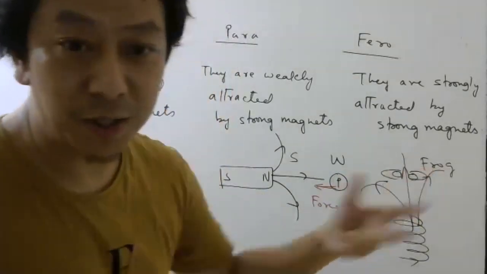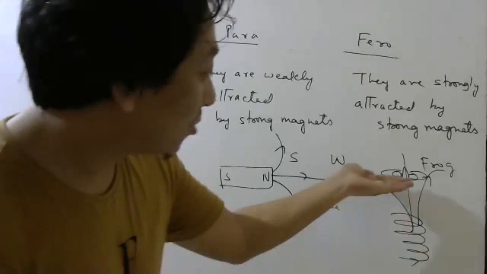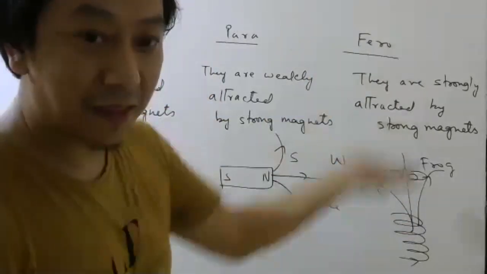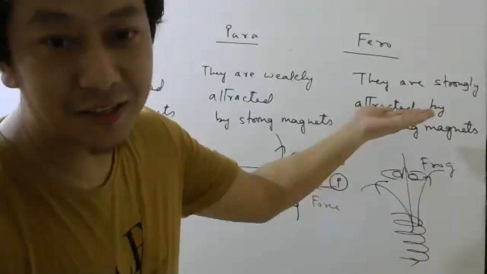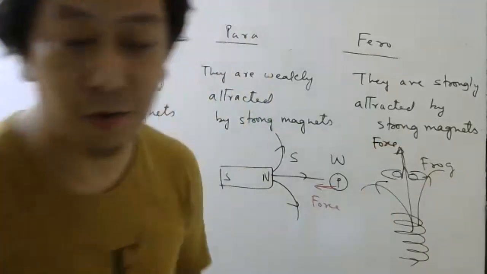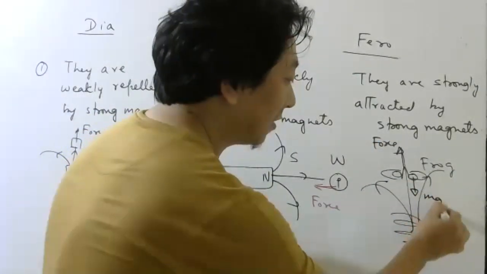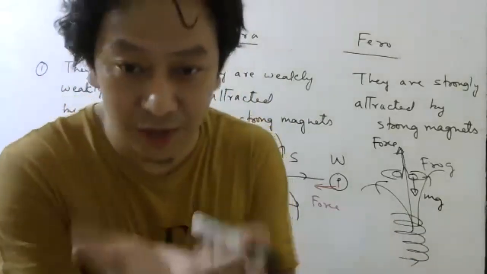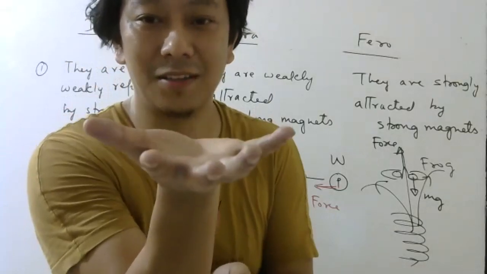So this material is like diamagnetic. It will feel a force from stronger magnetic field region to weaker magnetic field region. With that force, you can balance the weight of the frog, mg. So you can put the frog in mid-air like this, okay?